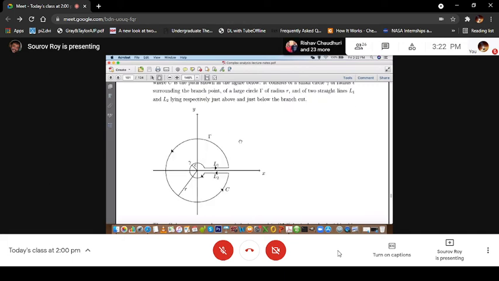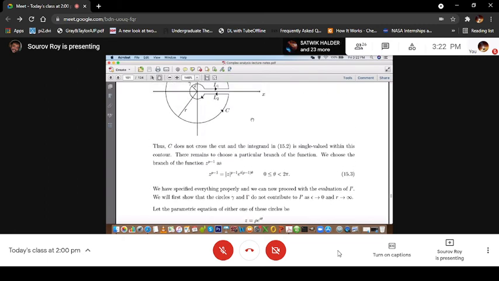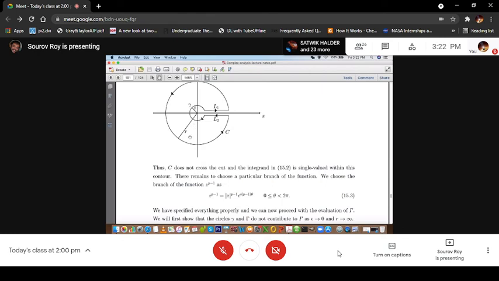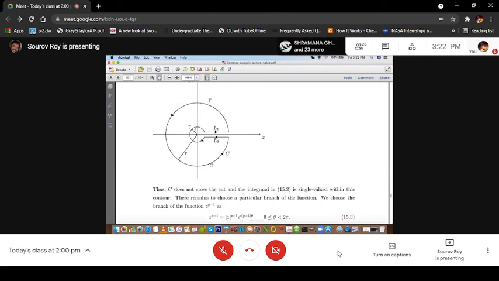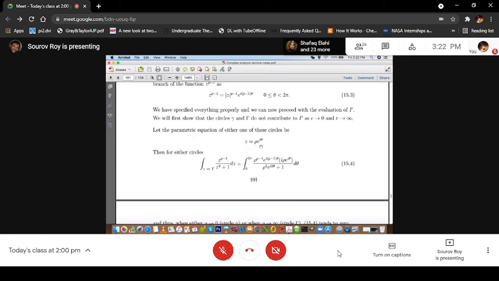I prime. We will first show that the circles gamma and Gamma do not contribute to I prime, as epsilon tending to 0 and r tending to infinity. So the small circle and the large circle will not contribute. For either one of the circles, it is epsilon e to the power i theta or it is r e to the power i theta.